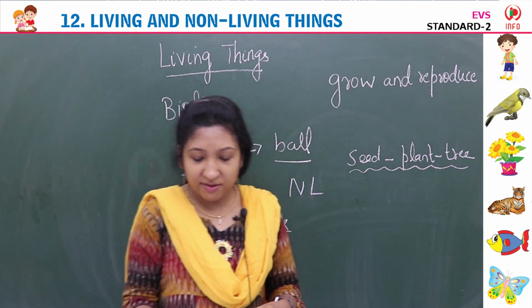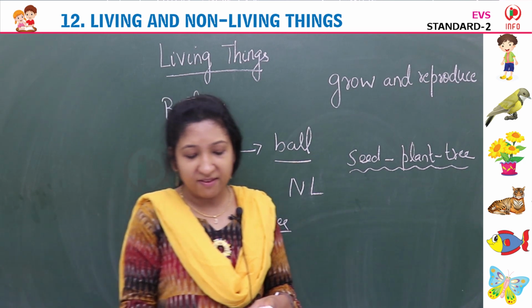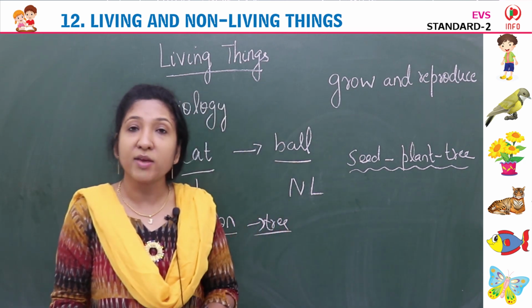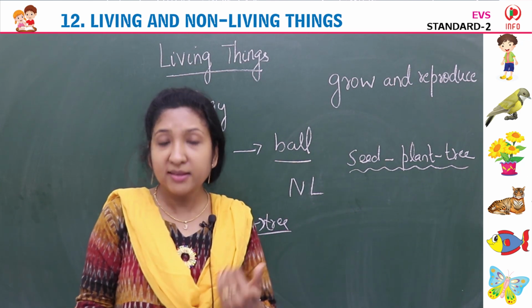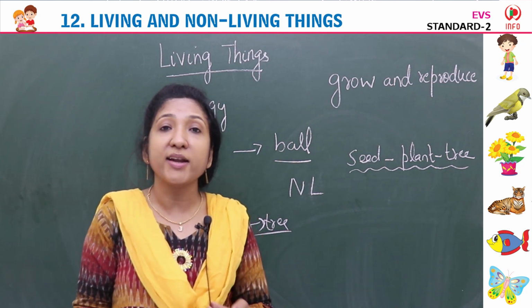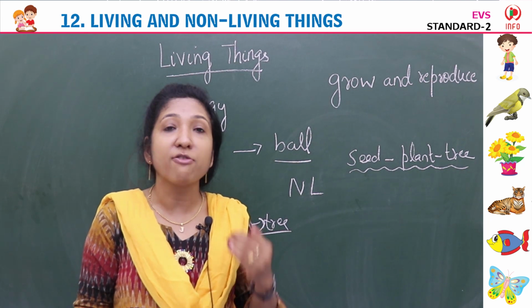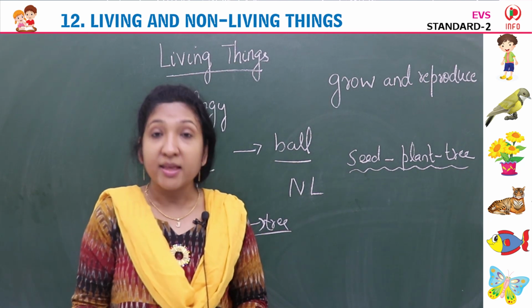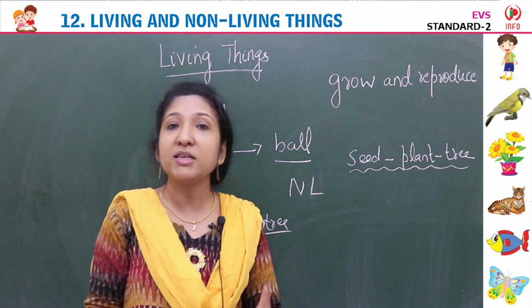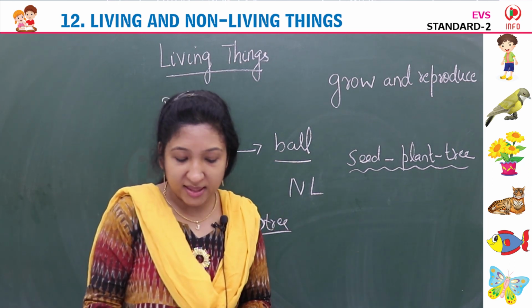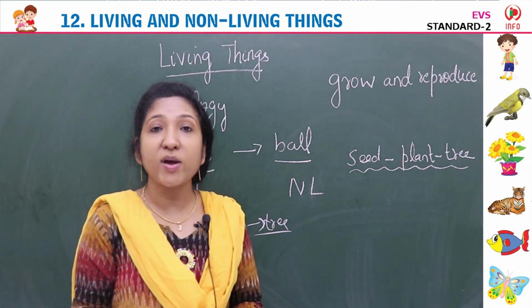If something is living, it will carry out all of the 7 activities shown below. If something is a living thing, then it should show all these features. So let us see what the characteristics of a living thing are. There are 7 characteristics of living things. So which are they? The first one is